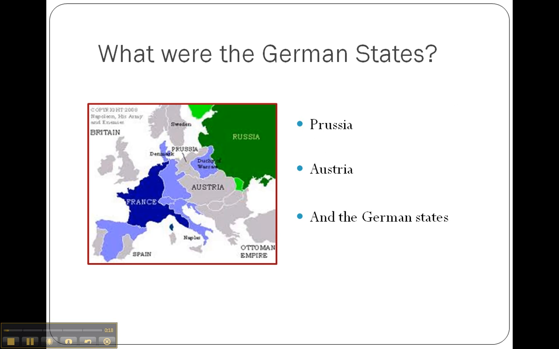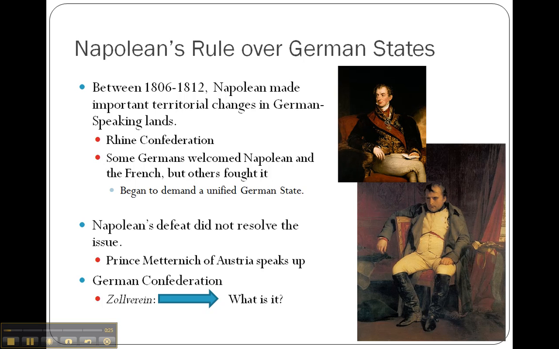The German states that we're going to be talking about that want to become unified include Prussia, Austria, and the German states. Between the years of 1806 and 1812, Napoleon made territorial changes in German-speaking lands during his role in France as the French Revolution made its way through Europe. Napoleon took the separate German states as well as the other European states he conquered and created the Rhine Confederation. This confederation lived under Napoleon and the French rule.